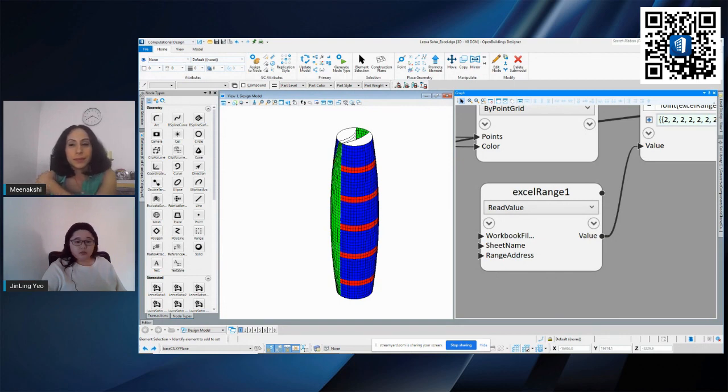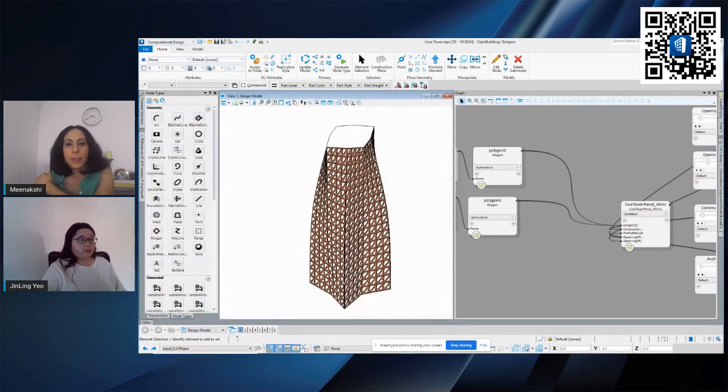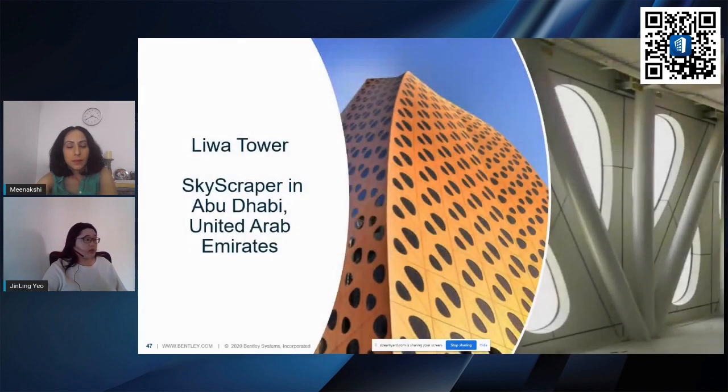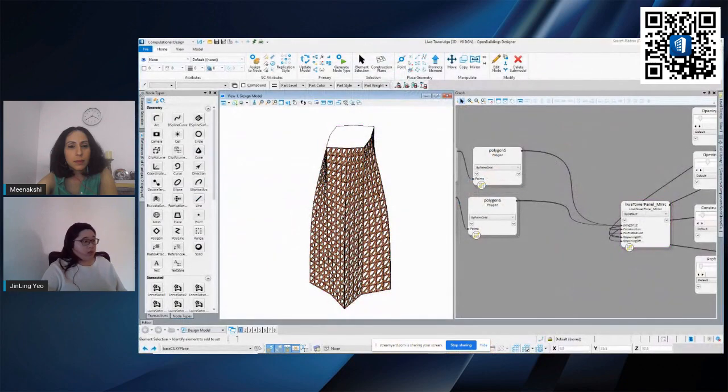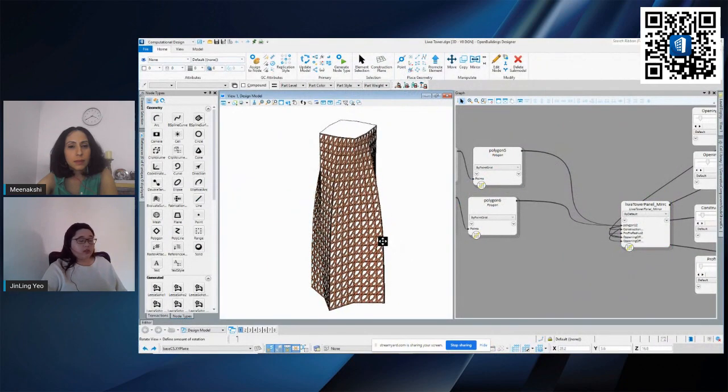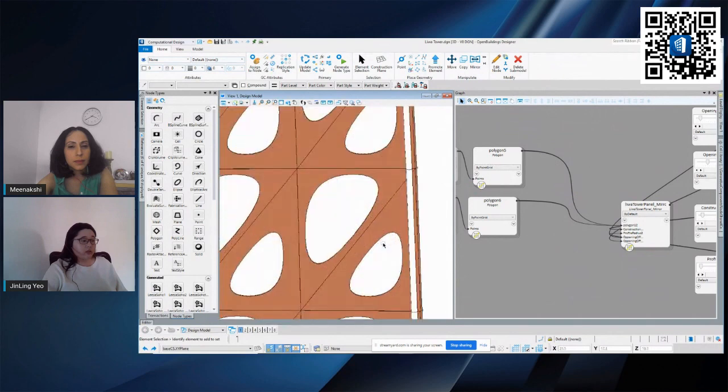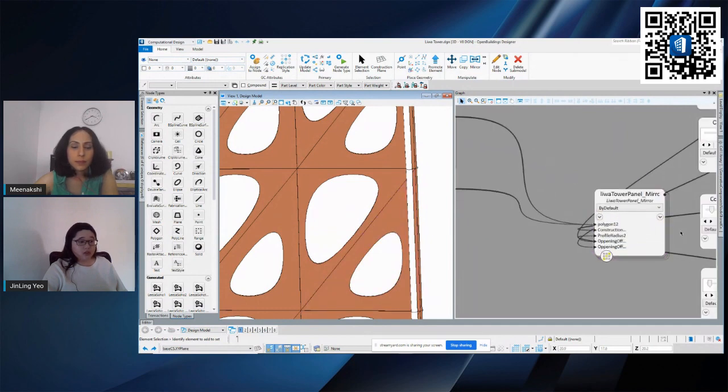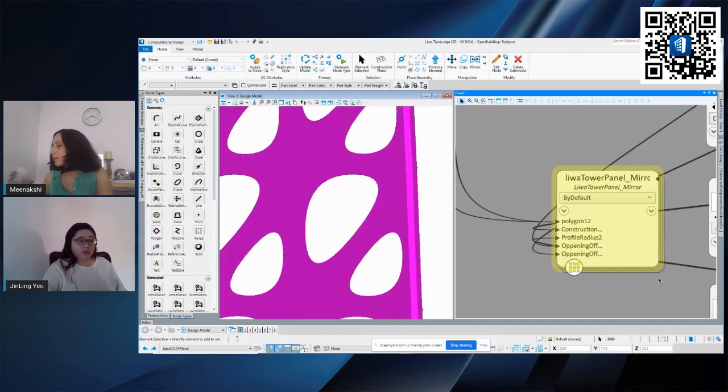Okay, so let me just bring out a few. First of all, let me start off with this Liwa Tower here, just so that everyone knows what this is. It is a skyscraper located in the United Arab Emirates. This is the same concept as I showed earlier, which is creating these panels. The panel that you see here, same thing, it is using a generated node type, which is this node here, to create this model.